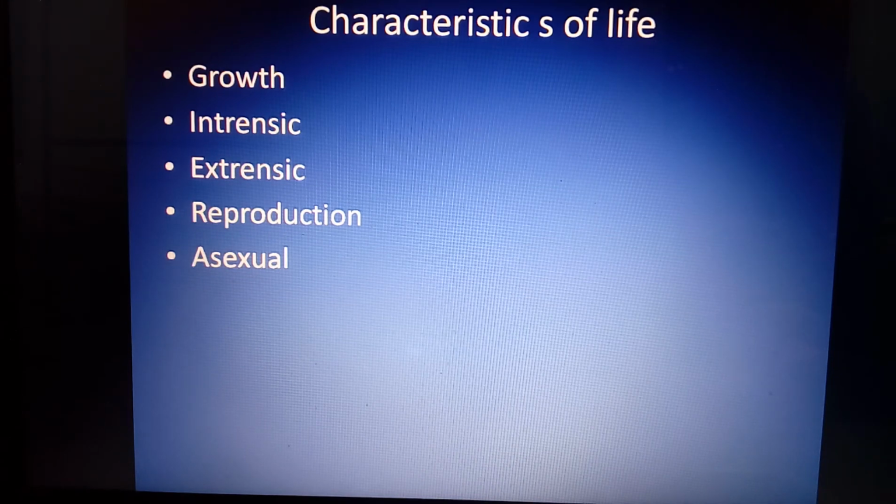Not only that, gemmule formation is also one of the processes of asexual reproduction. Then there is the formation of spores. Spore formation is also observed in asexual reproduction, like Penicillium showing conidia. These are non-motile spores. And Chlamydomonas-like organisms belonging to the algae show zoospores, which can move from one place to another but belong to asexual reproduction.